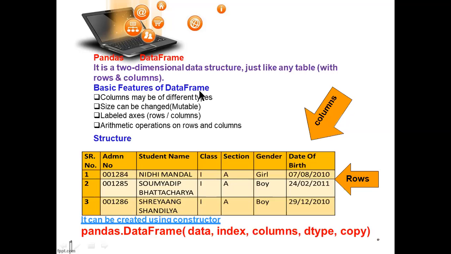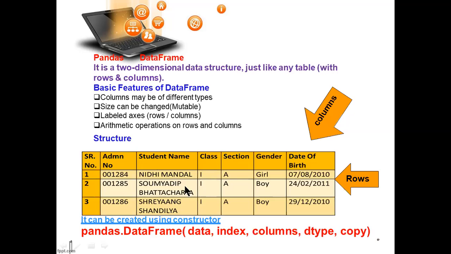The basic features of data frames: columns may be of different data types, and size is mutable, it can be changed. You can increase and decrease the size. There are labeled axes, row and column. What is the axis? It is called row and column. First is row; X and Y you will use here, X for row, Y for column. And arithmetic operators you can use with rows and columns.